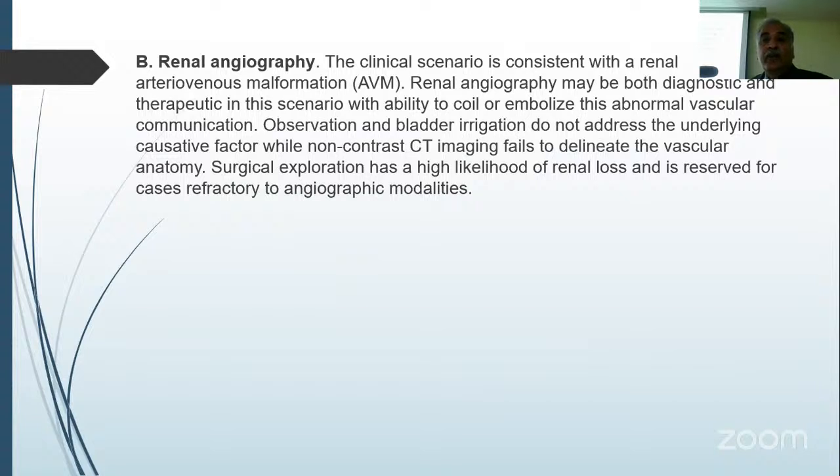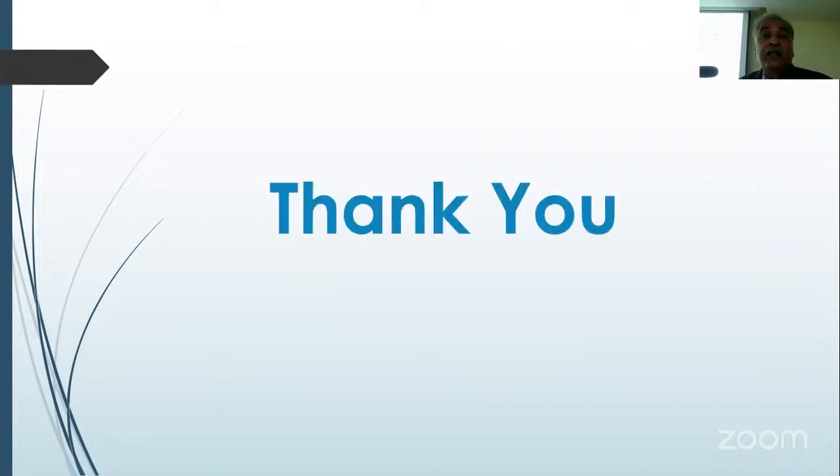So renal angiogram may be both diagnostic and therapeutic in this scenario, with the ability to coil or embolize the abnormal vascular communication. Observation and bladder irrigation do not address the underlying pathology, while non-contrast CT imaging fails to delineate the vascular anatomy. Surgical exploration has a high likelihood of renal loss and is reserved for cases refractory to angiographic modalities. I think that's it.